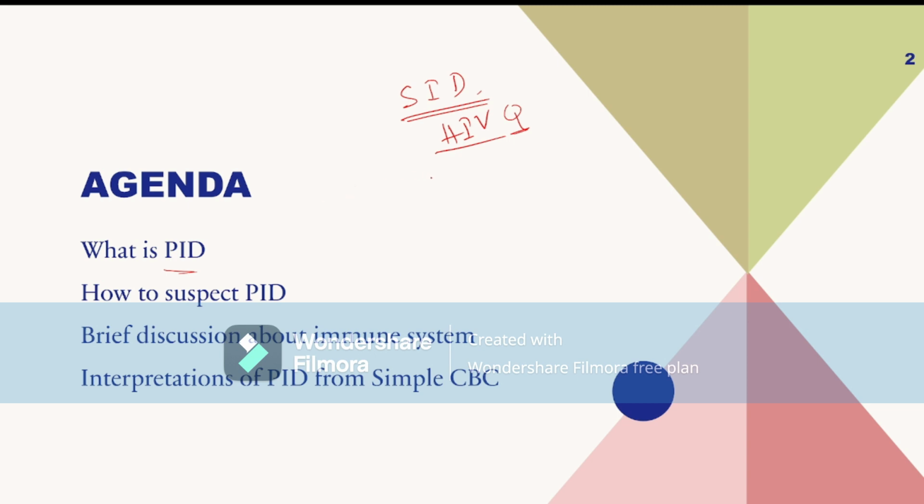If a child is suffering from nephrotic syndrome and is taking steroid for more than 2 weeks at a dose of more than 2 mg per kg, then the child is suffering from immunodeficiency. It is an MCQ. If the child is suffering from measles, then after a few days from measles the child has secondary immunodeficiency. If the child undergoes bone marrow transplantation or stem cell transplantation, or takes anti-cancer drugs for leukemia, then the child also has secondary immunodeficiency.